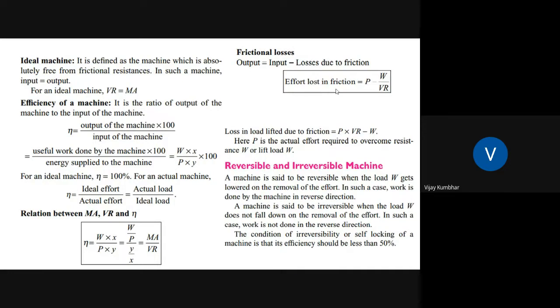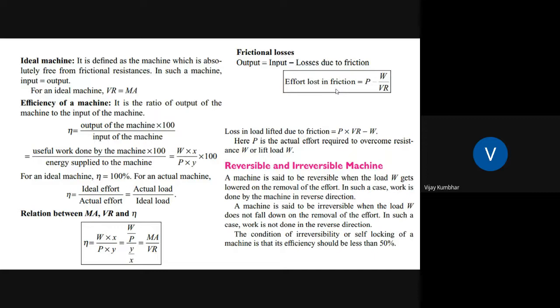Then, in case of an ideal machine, VR, that is velocity ratio, is equal to mechanical advantage, and efficiency of the machine can be calculated with the help of this relation: efficiency is equal to output of the machine to the input of the machine into 100. Keep in mind this is the relation between mechanical advantage, velocity ratio, and efficiency.